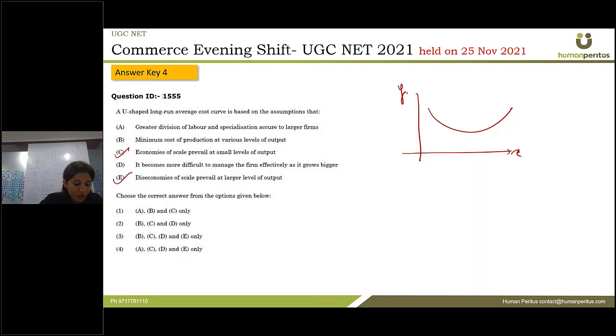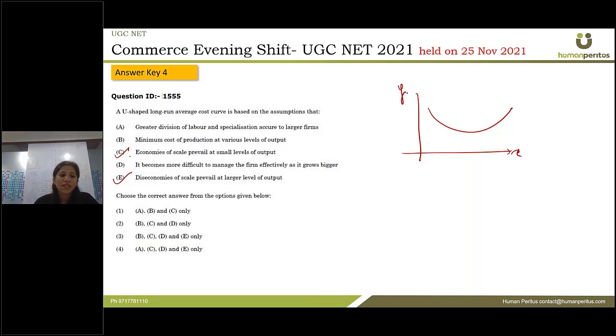See, when you look at these statements, you can clearly mark C and E as the correct assumptions in one go, because of the decreasing returns to scale when they arise. Primarily, it happens because as the scale of operation increases, it becomes more difficult to manage the firm effectively.